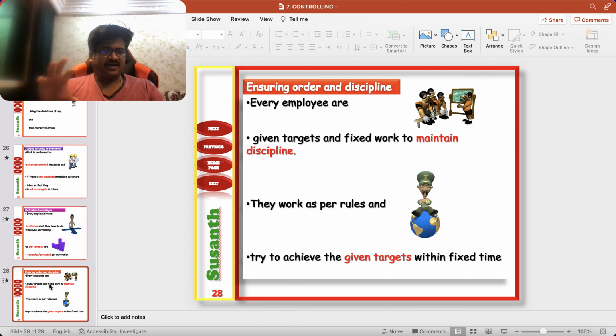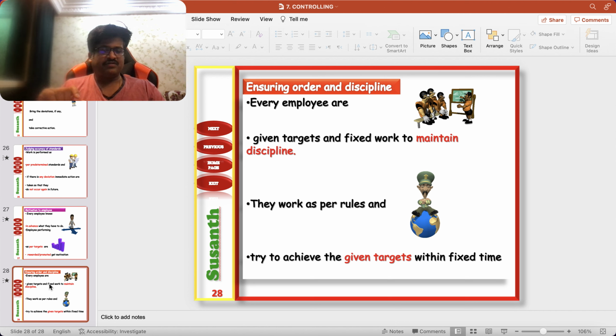And the connection between planning and controlling: how planning and controlling are coordinated. Planning is forward looking and controlling is also forward looking, because a proper controlling system gives feedback or input to the next planning process, so they will make better plans, which helps achieve your organizational goals. A proper controlling system will help you fix more accurate standards and find the deviations, the reasons behind them, and the practical difficulties that occur when plans are implemented. Next time when you make a plan, that will also be incorporated.